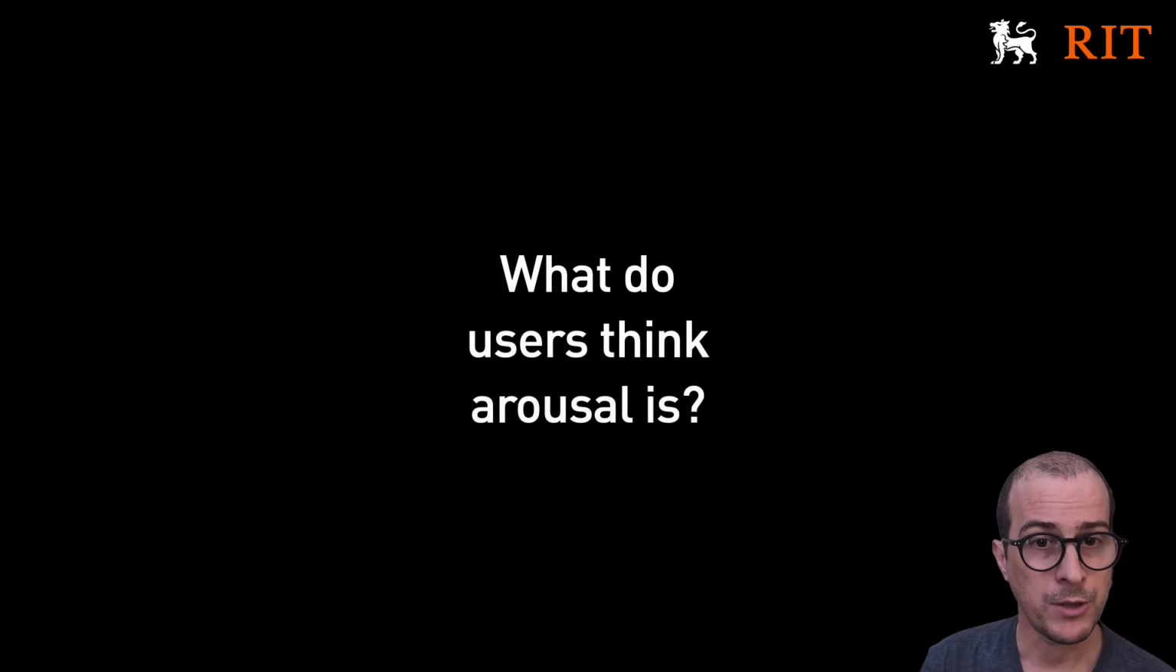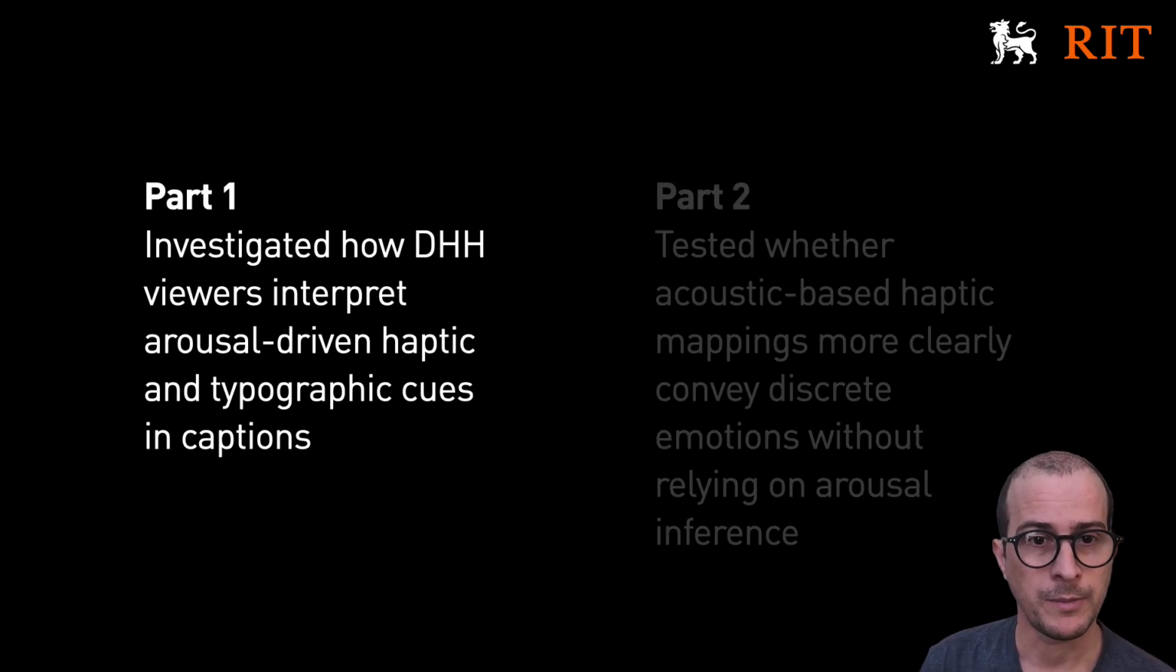All of this led us to ask, what is actually being conveyed to users when we encode AI-inferred arousal through typography and/or vibrations? In other words, and getting to the core question of this paper, when we say we are encoding arousal through haptics, what do people actually understand that to mean? How are the vibrations perceived in their relationship to emotions in a speaker's voice? We've explored this in a two-part study.